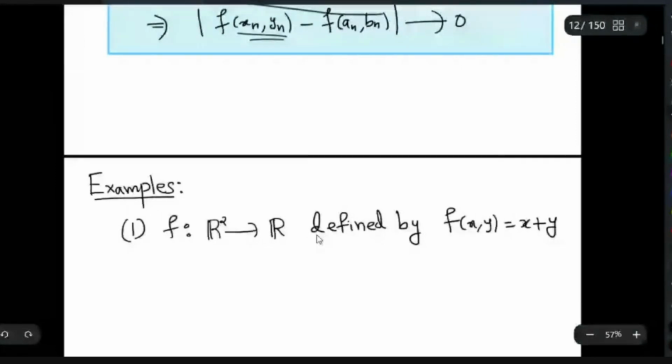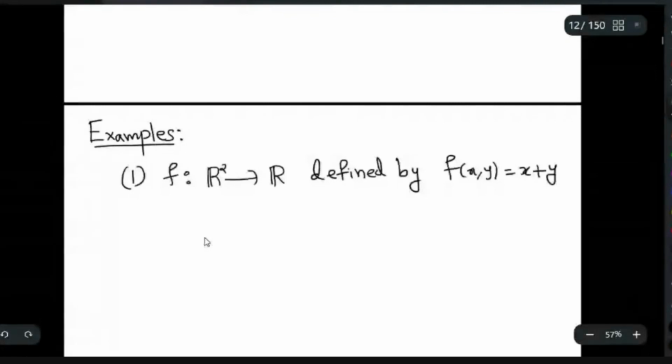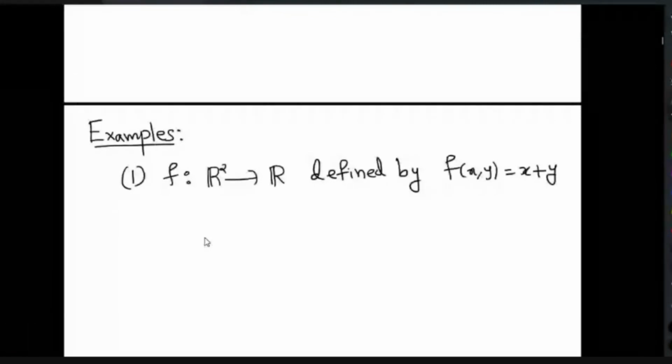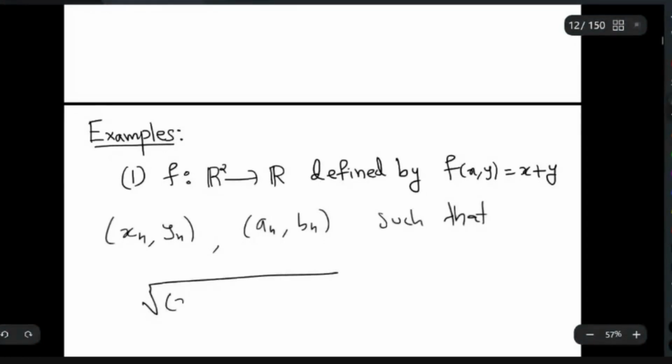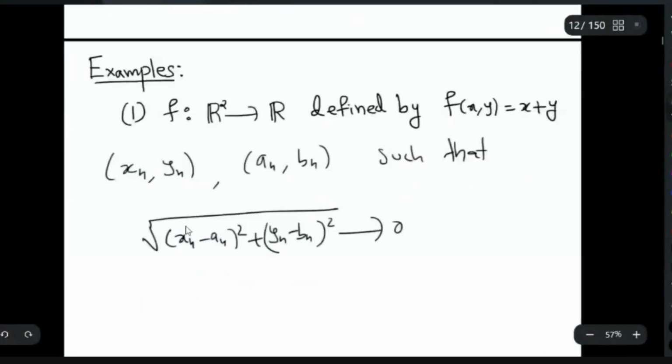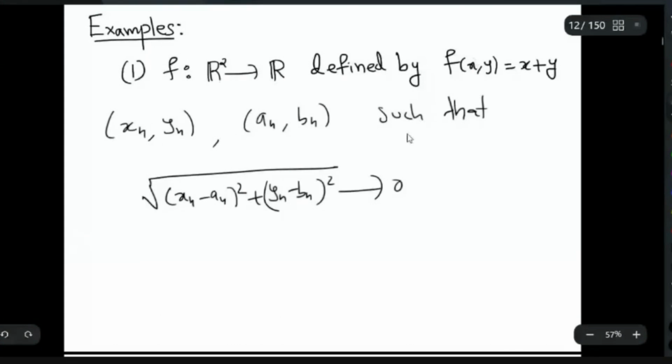So let us start with some arbitrary two sequences, (xn, yn) and another sequence (an, bn), such that their Euclidean distance, the square root of (xn minus an) squared plus (yn minus bn) squared, converges to 0.